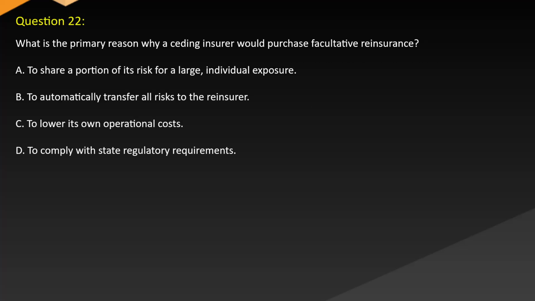Question 22. What is the primary reason why a ceding insurer would purchase facultative reinsurance? A. To share a portion of its risk for a large individual exposure. B. To automatically transfer all risks to the reinsurer. C. To lower its own operational costs. D. To comply with state regulatory requirements.